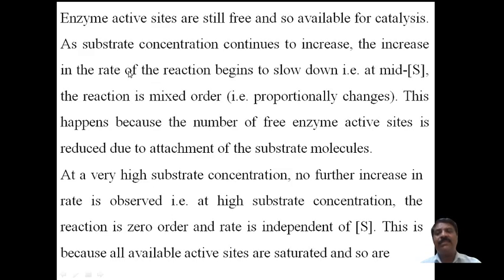Then enzyme active sites are still somewhat free, available for catalysis. As the substrate concentration continues to increase, the increase in the rate of the reaction begins to slow down, because at the midpoint of the substrate concentration, or half of the substrate concentration, the reaction is mixed order.